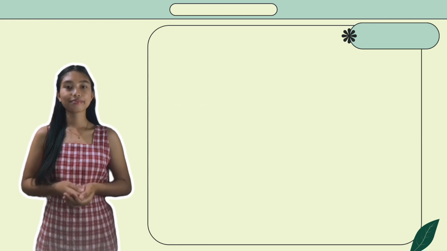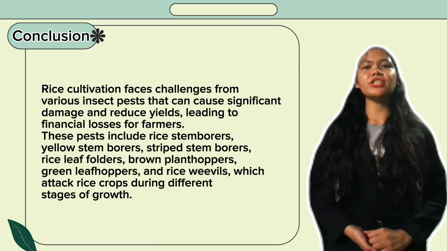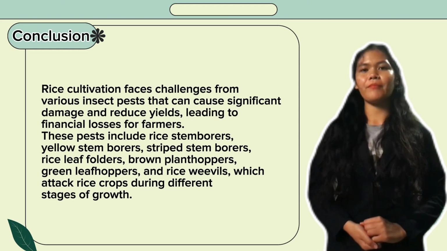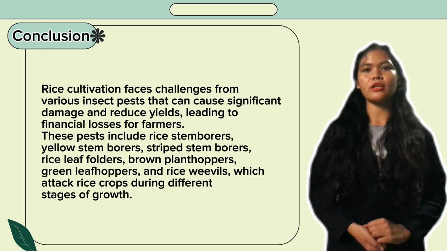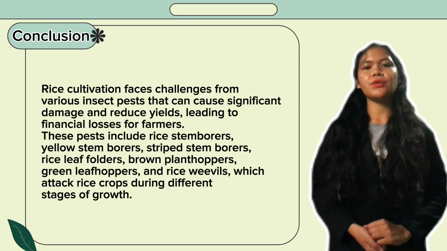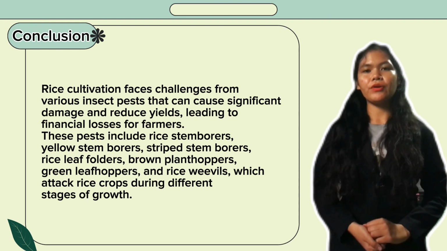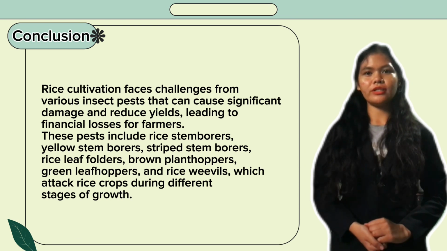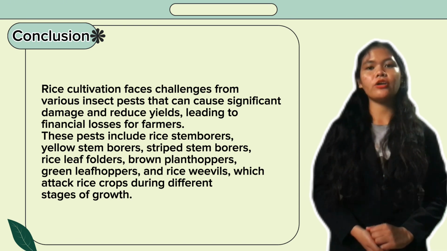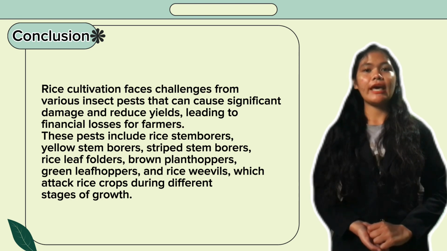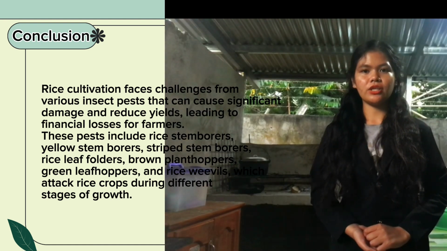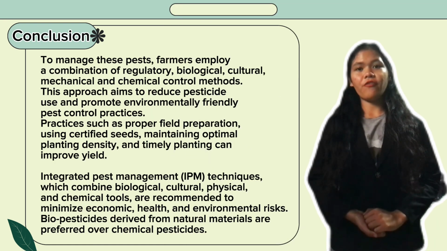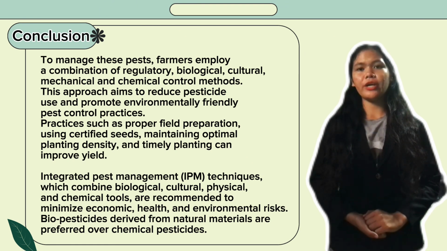Conclusion. Rice cultivation faces challenges from various insect pests that can cause significant damage and reduced yields, leading to financial losses for farmers. These pests include rice stem borers, yellow stem borers, striped stem borers, rice leaf holders, brown plant hoppers, green leaf hoppers, and rice weevils, which attack the rice crops during different stages of growth. To manage these pests, farmers employ a combination of regulatory, biological, cultural, mechanical, and chemical control methods.